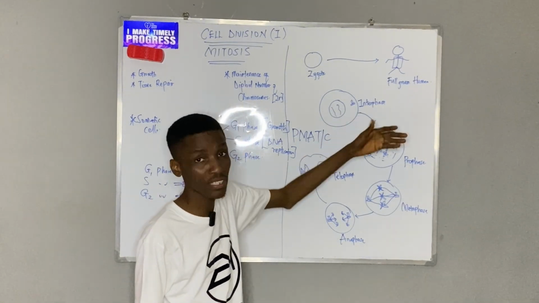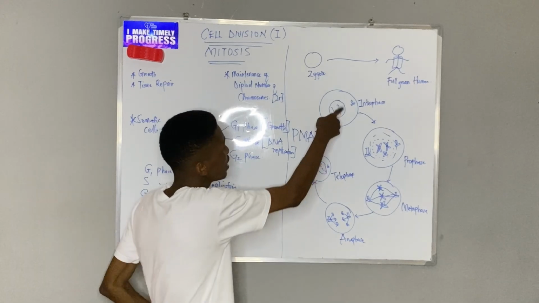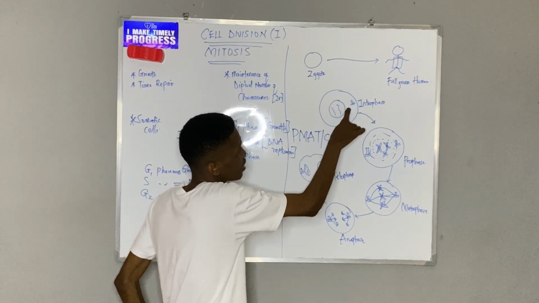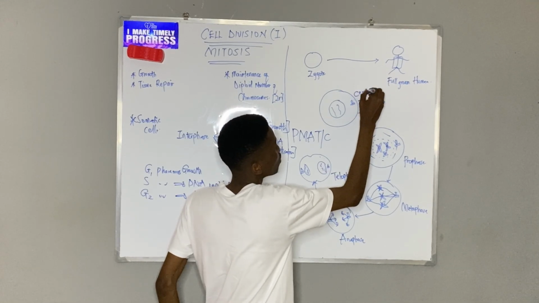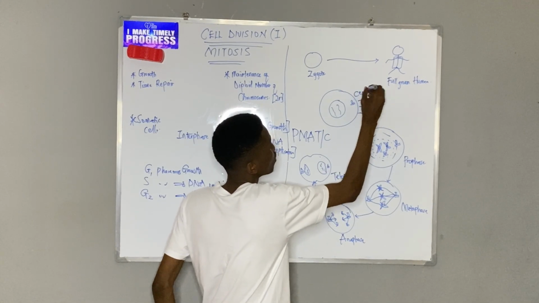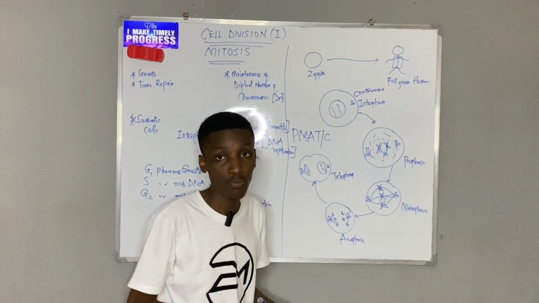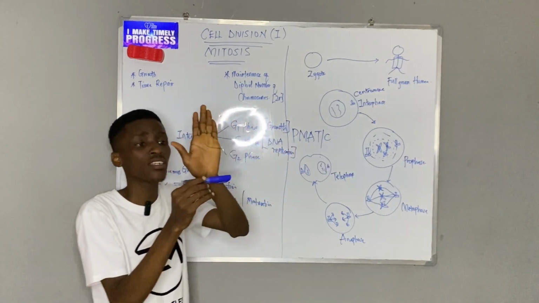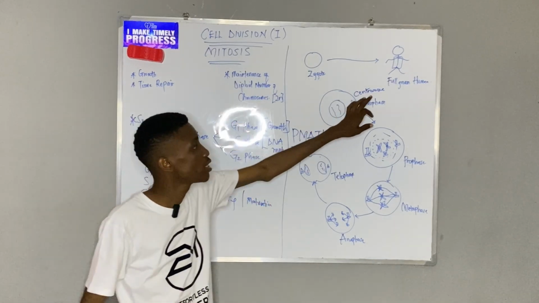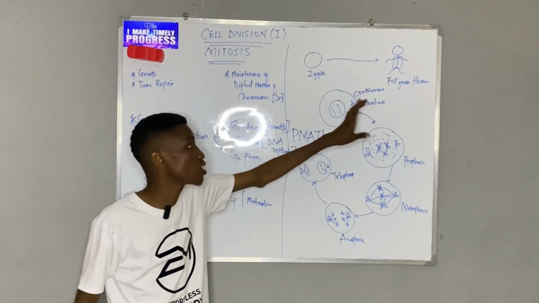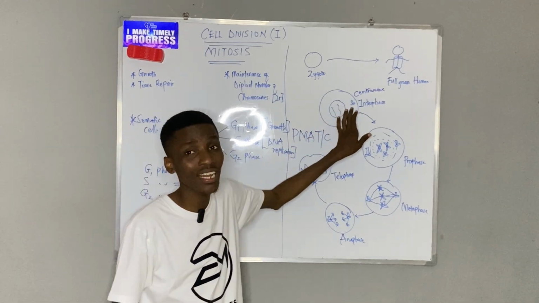So let's go back to interphase. What do we see in the cell? We see a nucleus. We see this, which is called a centrosome. Usually a centrosome has two centrioles. It's made of two centrioles perpendicularly aligned together. So you have a centriole this way, a centriole this way. That's what we call a centrosome. Every cell has one centrosome.